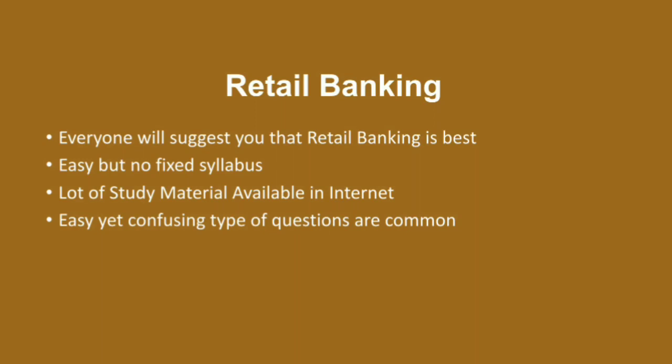Also, there will be a lot of data to be remembered, which means, for example, you have to remember all the lower age limits and age slabs of different government schemes, the limits assigned to different products, etc., which is not required in the other easy subjects of this CIIB. We have got 11 options, wherein there are other easy subjects also, and there are subjects where we don't have to remember the data.